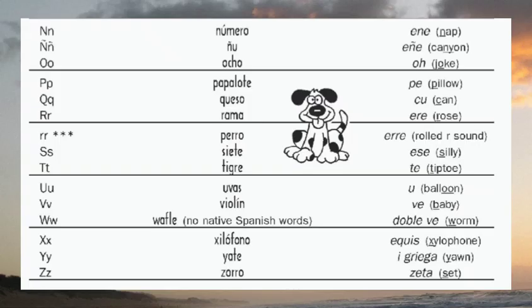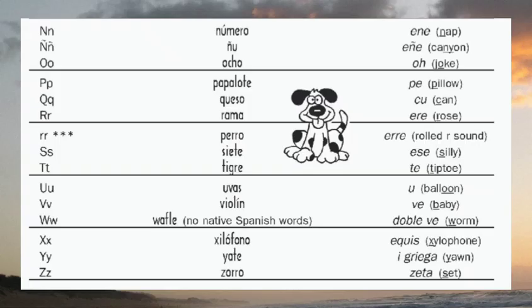The next letter is O. For O, we have the word ocho. Ocho is the number 8. And the sound of the letter is O. Next, letter P, we have the word papalote. Papalote is kite. The sound of the letter is P.